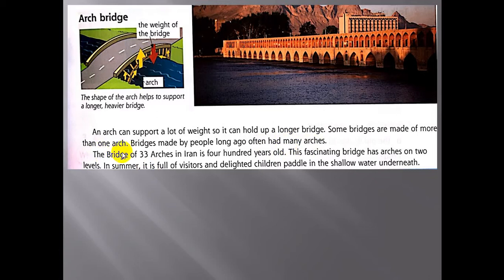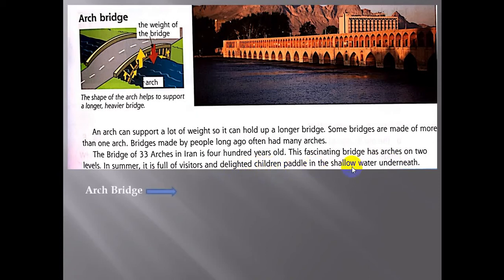Okay? The bridge of 33 arches in Iran is 400 years old. ويبلغ عمر الجسر الذي يحتوي على 33 قوساً في إيران 400 عام. This fascinating bridge has arches on 2 levels. ويحتوي هذا الجسر الرائع على أقواس على مستويين. In summer وفي الصيف it is full of visitors and delighted children paddle in the shallow water underneath. في الصيف تمتلئ بالزوار والأطفال المبتهجين يجدفون في المياه الضحلة تحتها.